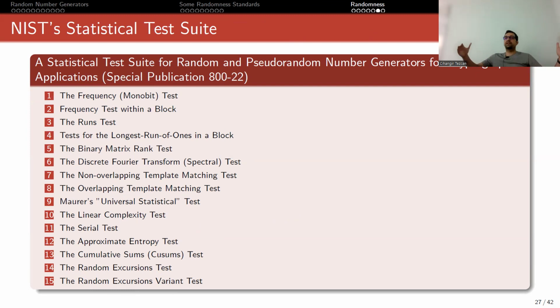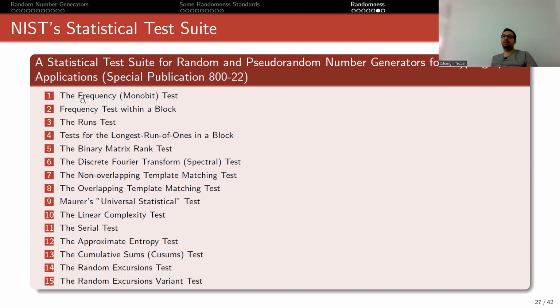So you give, for instance, 1 billion zeros and ones, a sequence. It doesn't check the ordering. It just checks how many zeros are there and how many ones are there. And by looking at the difference, it checks if that difference is small within an acceptable error rate. So you actually choose a p-value. This is what it does.